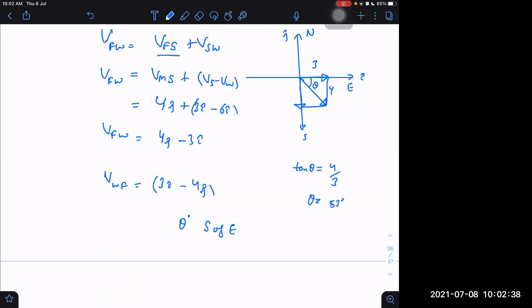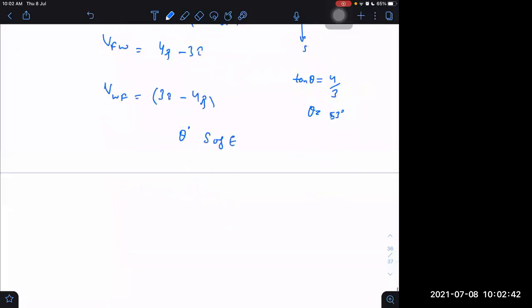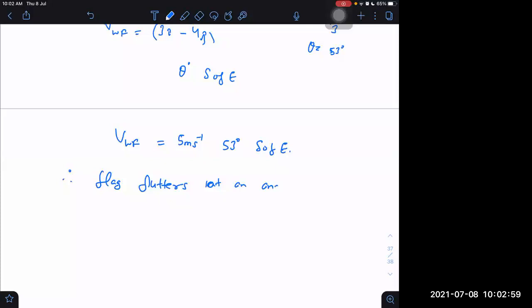Therefore, flag flutters at an angle 53 degrees south of east, or 37 degrees east of south. I can say I will measure angle from here and I will say this is 37 degrees towards.